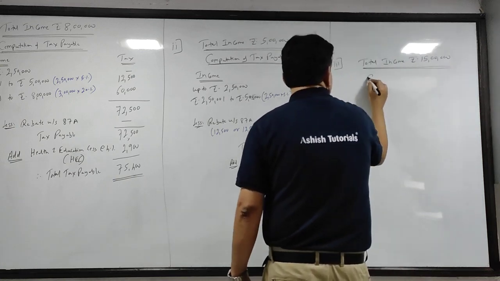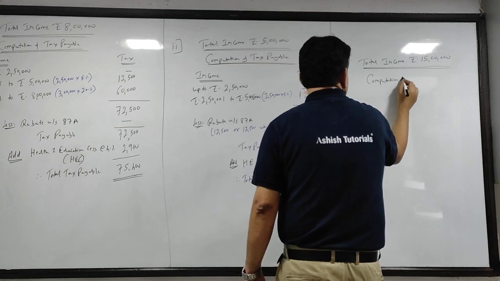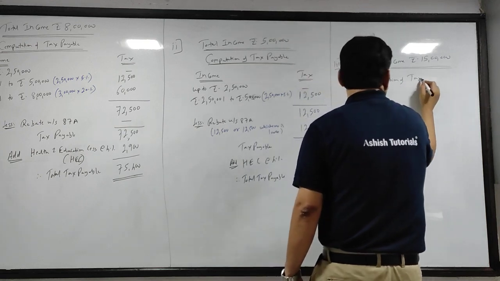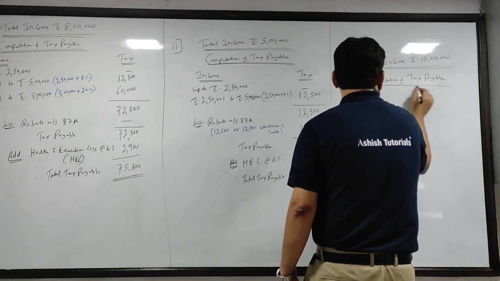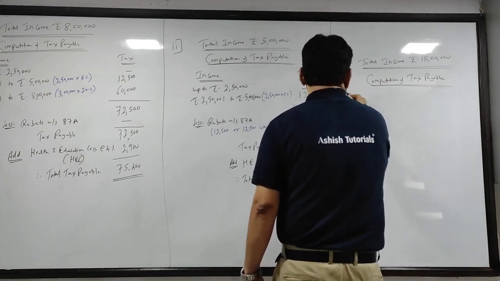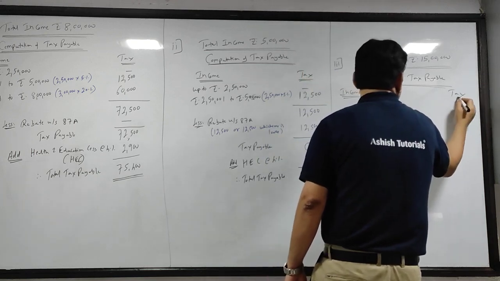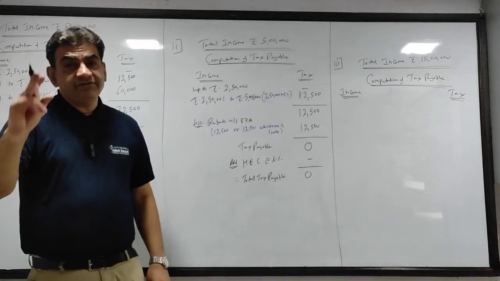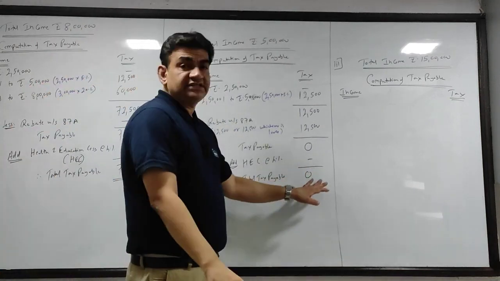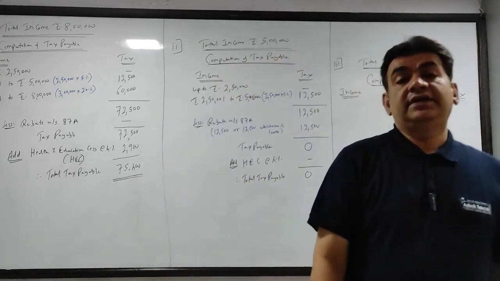Okay. Same heading. Computation of tax payable, income and tax. Guys, understanding? Before we meet in the next class, please revise this, because until this is understood you will not be able to move ahead. Okay?